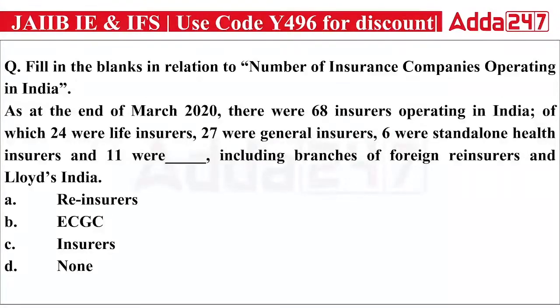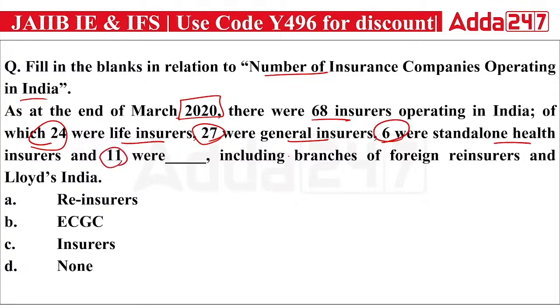Next, filling the blanks in relation to the number of insurance companies operating in India. As at the end of March 2020, there were 68 insurers operating in India, of which 24 were life insurers, 27 were general insurers, 6 were standalone health insurers, 11 were dash, and including branches of foreign reinsurers and Lloyd's India. So what do you think? Is it reinsurers? Is it EC? Is it insurer or none of the above? A, B, C, or D?